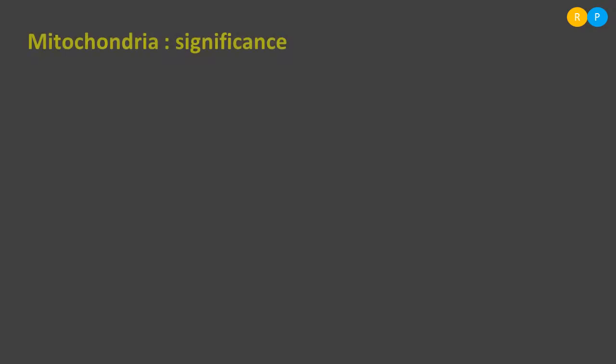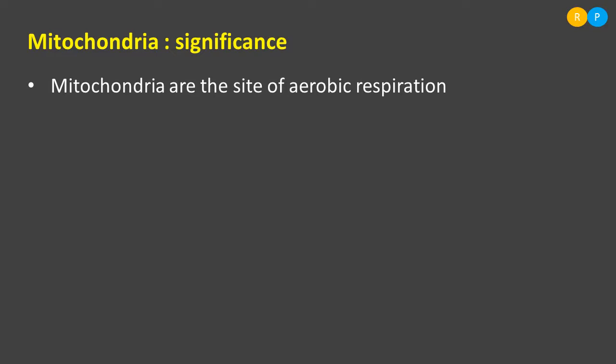So mitochondria are a very essential cell organelle in the cell, because mitochondria are the site of aerobic respiration. So aerobic respiration takes place in the mitochondria. We know, right, respiration is a very essential process that takes place in living organisms, because it releases lots of energy. We require energy in order to perform functions. For our daily activity we need energy. That energy is released as a result of aerobic respiration, and that respiration takes place in the mitochondria.